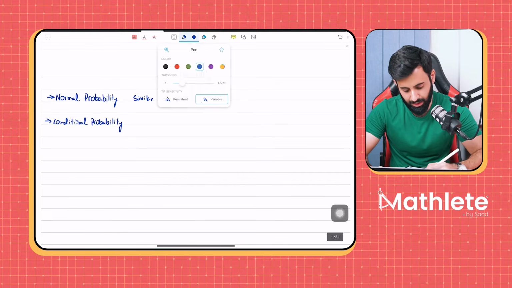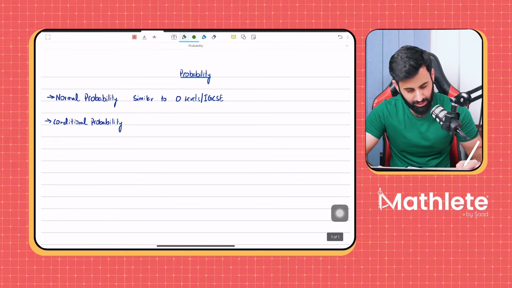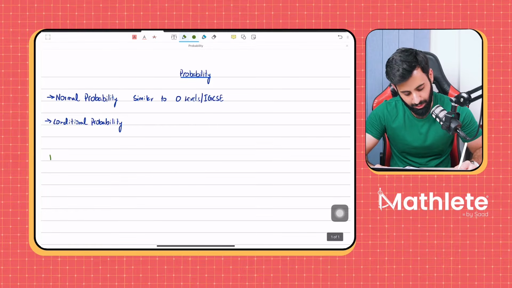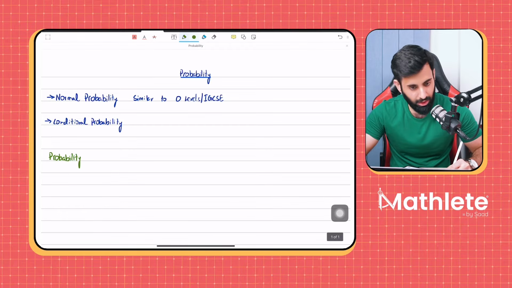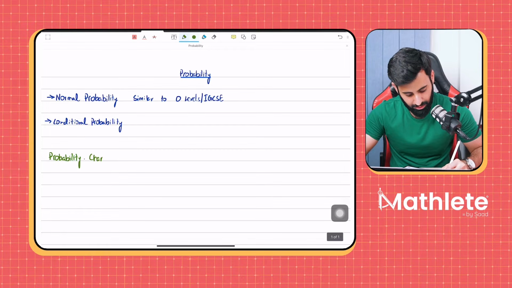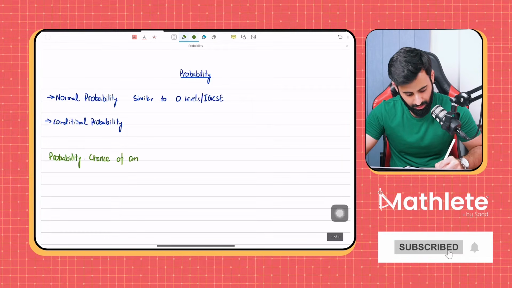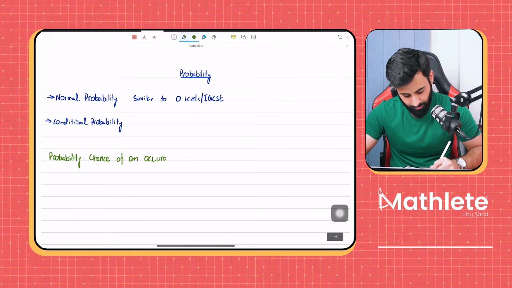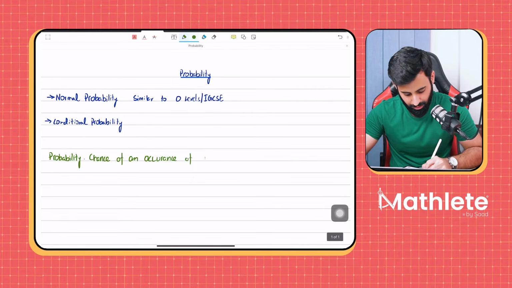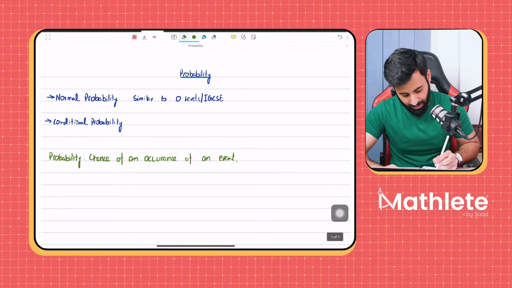So, what exactly is probability? Okay, let's start from the very basics. What is probability? Probability is basically the chance of an occurrence of an event. Okay, so probability in short is basically the chance of an occurrence of an event. Okay, how do we express probability? It's expressed as decimal, fraction, or percentage.